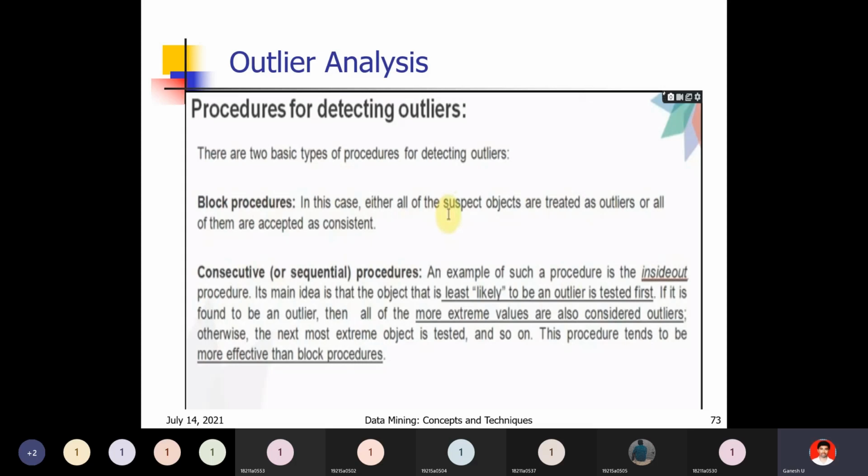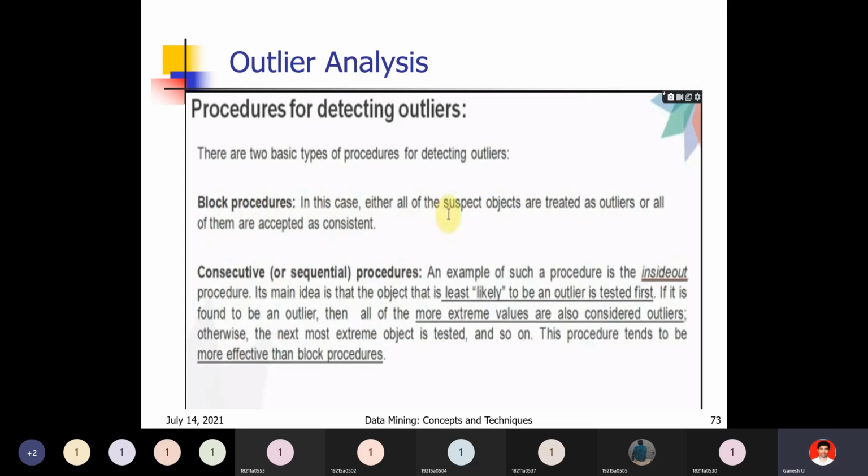See here, sequential procedure means if one element is considered an outlier, the next consecutive elements are also considered outliers.